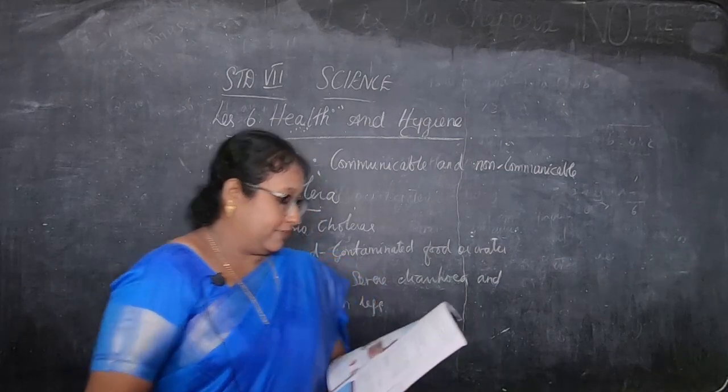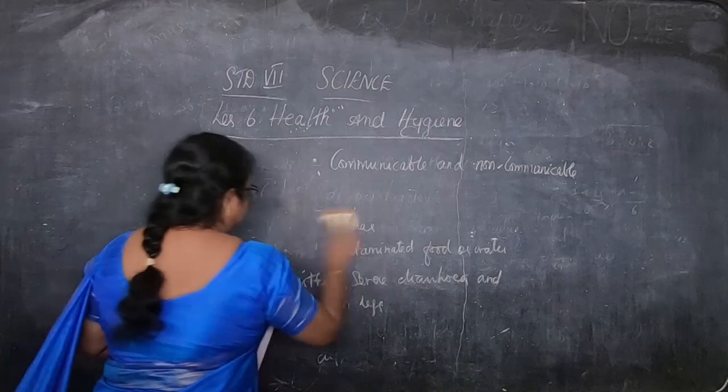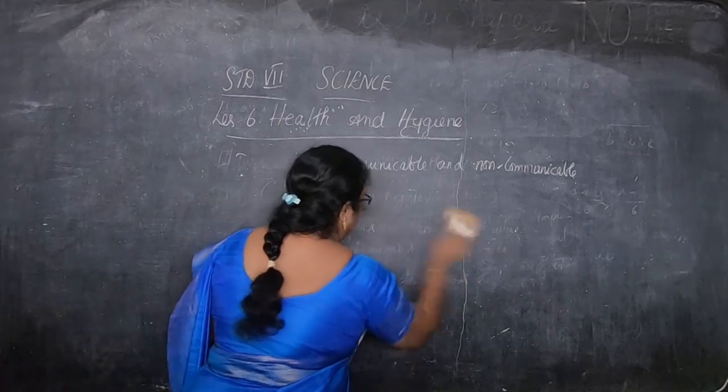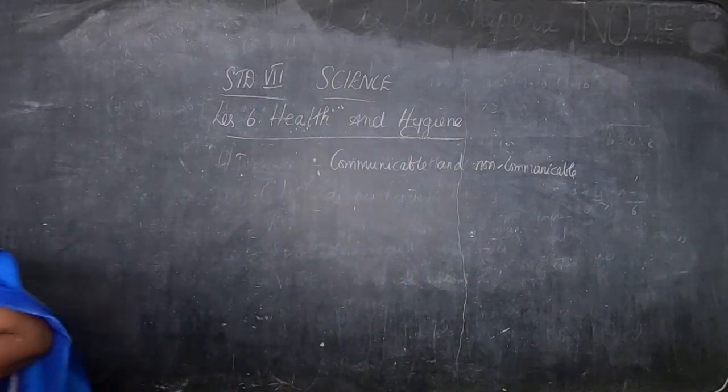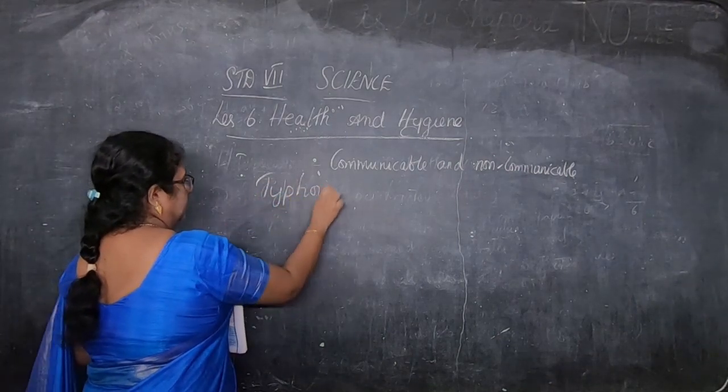Next we'll go to typhoid. So did you understand till this, children? So now we are going to see typhoid. All these are caused by bacteria, children.